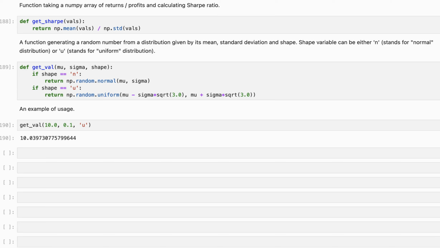So let us prepare everything for our numerical simulation. First, we need a function that calculates the Sharpe ratio. It is implemented in cell 188. Next, we need a function that returns a single random number from a distribution given by its mean, standard deviation, and shape. It is implemented in cell 189. In our case, we consider just two shapes. The shape argument can have only two values, n and u, standing for normal and uniform distribution respectively.